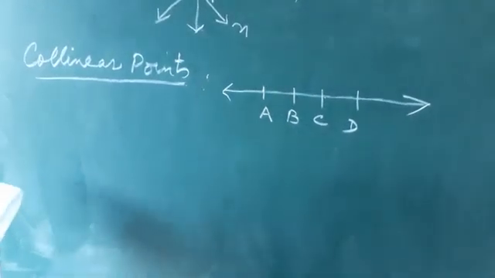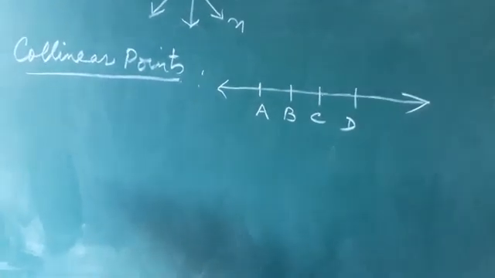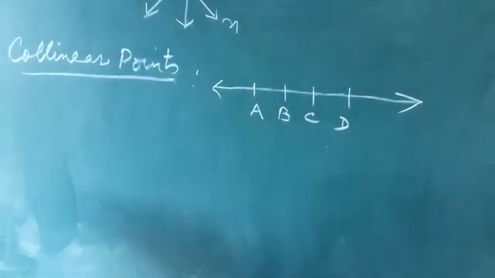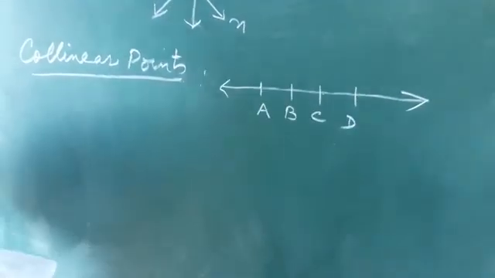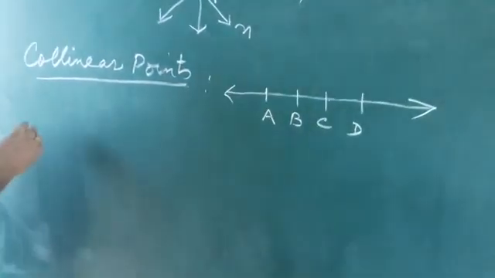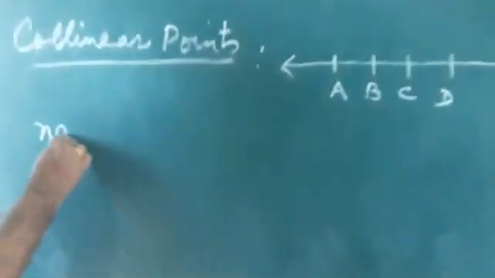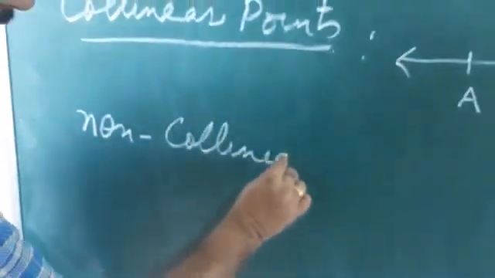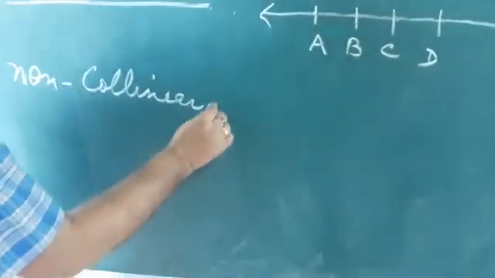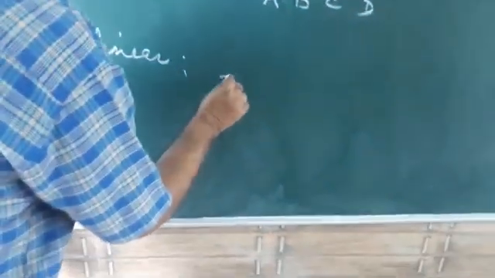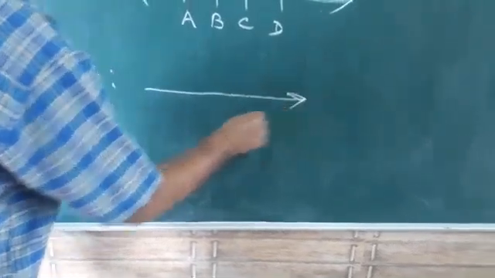Now, what will be the non-collinear? If two, three or more points do not lie on the same straight line, they are called non-collinear. Non-collinear means they are not lying on the same straight line.